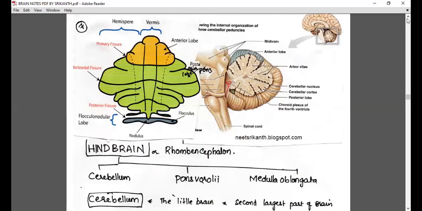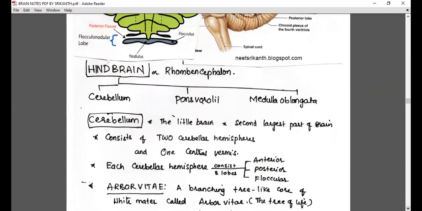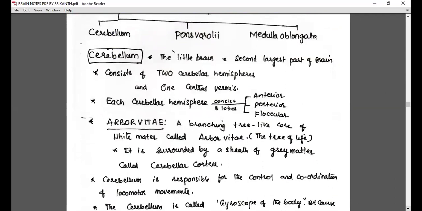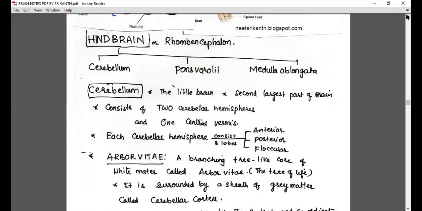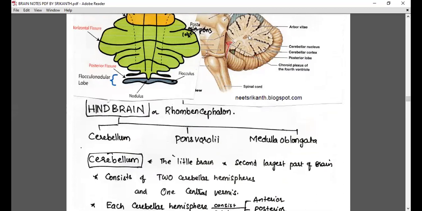Then let me complete this area. In the cerebellum, we have another structure, arbor vitae. At least arbor vitae is not there in NCERT. A branching tree-like core of white matter is called arbor vitae, which means tree of life. It is surrounded by a sheath of gray matter called cerebellar cortex. What is this exactly? White matter ramifies on the gray matter. That's it, this is arbor vitae. Tree-like white matter ramifies over the gray matter.